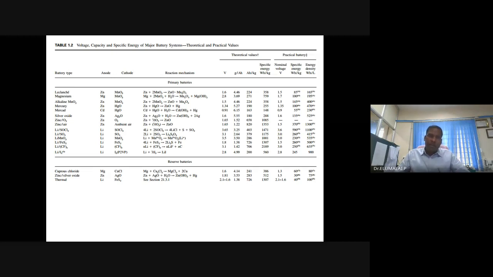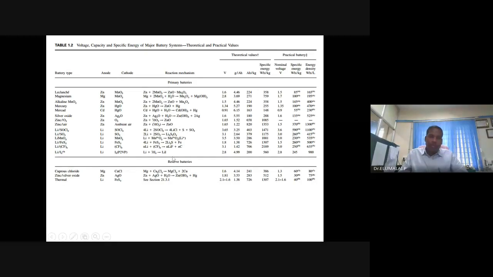Instead of zinc chloride, if you use KOH as the electrolyte, you make the alkaline MnO2 dry cell, a primary dry cell, zinc manganese dioxide with KOH as the electrolyte.